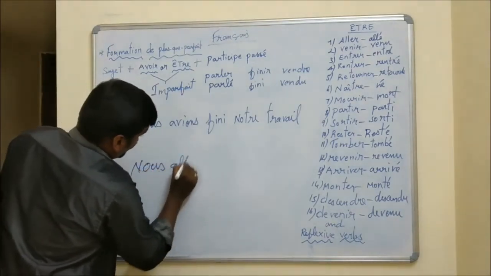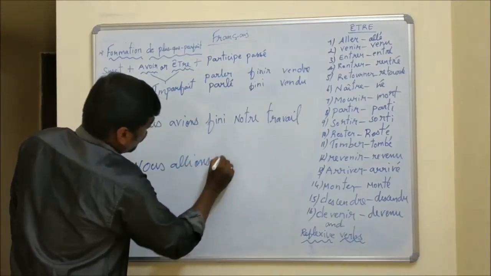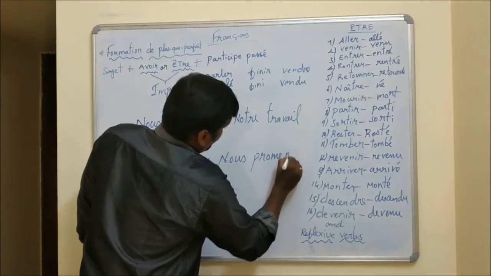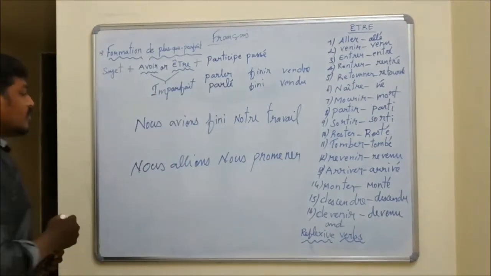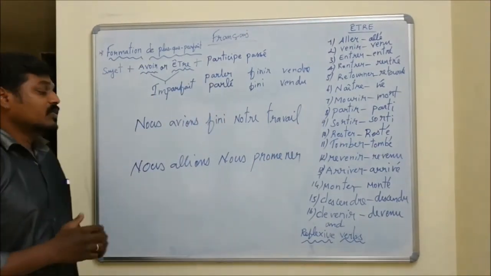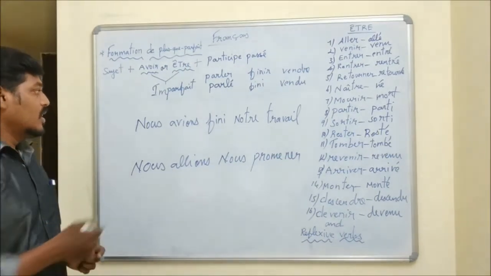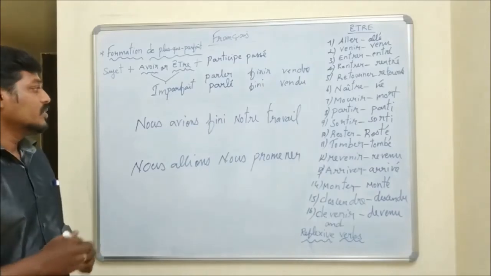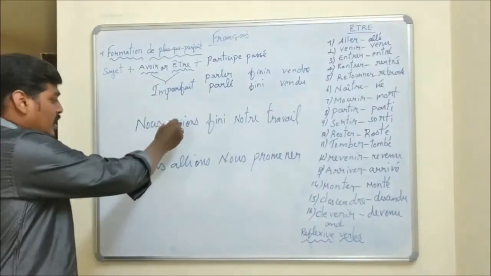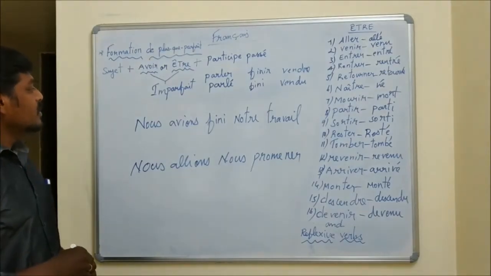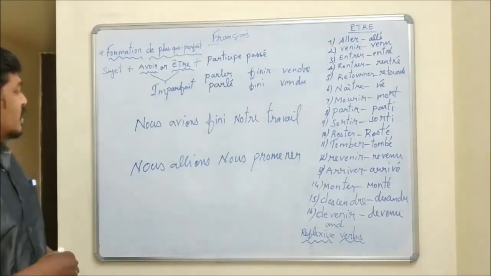Nous allions nous promener. In the first example, we have seen how to combine past perfect tense with the past tense. And here in this sentence we are going to see how to combine past perfect tense with the past continuous tense. Okay, now we are going to combine these two sentences into only one sentence.